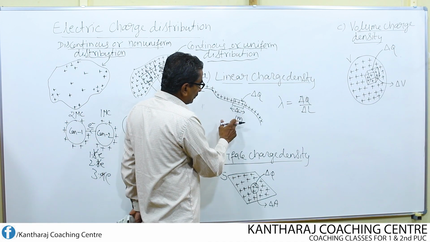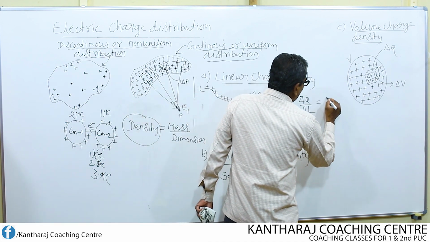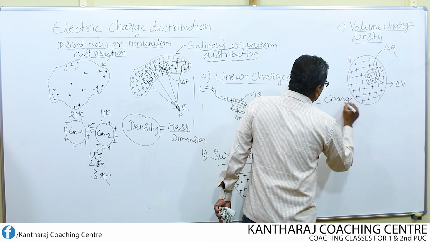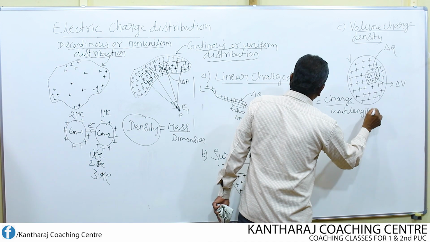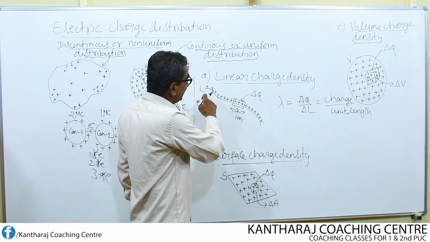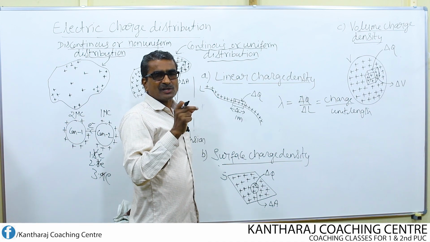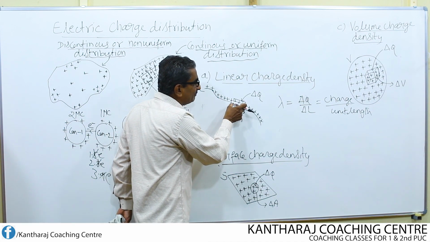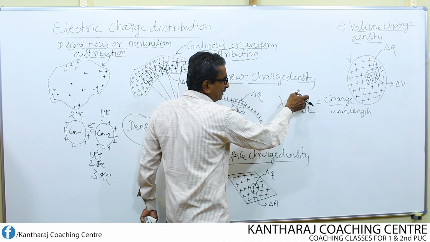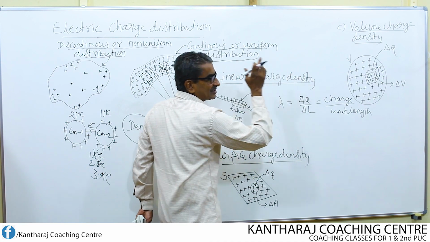So, charge per unit length is known as linear charge density. That means the amount of charge which got distributed only on this 1 meter length, that is nothing but linear charge density.